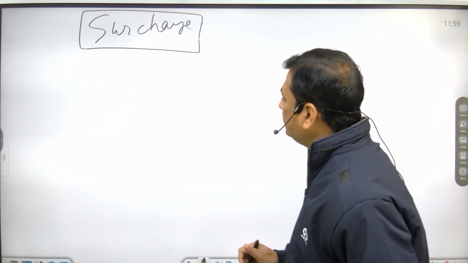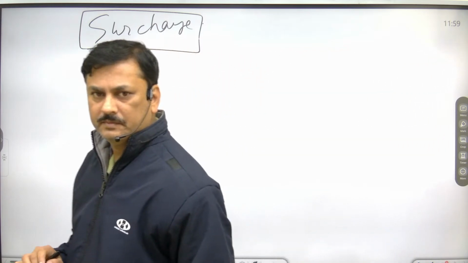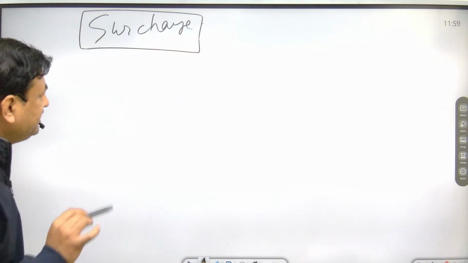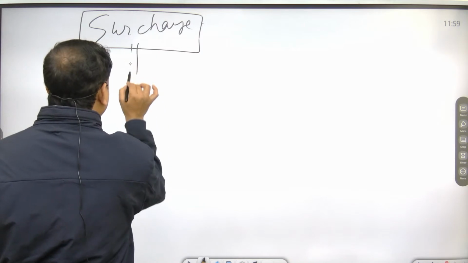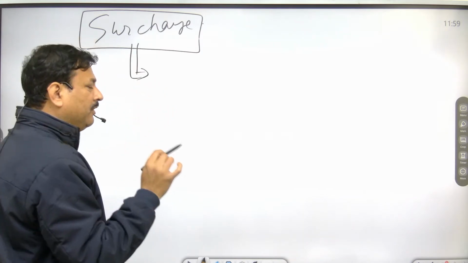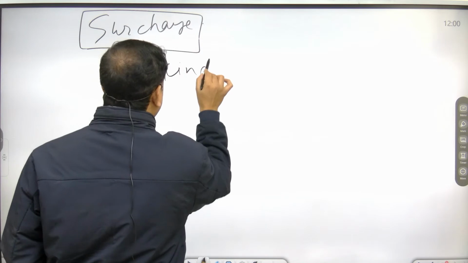Now, second is surcharge. Surcharge is basically a kind of charge.